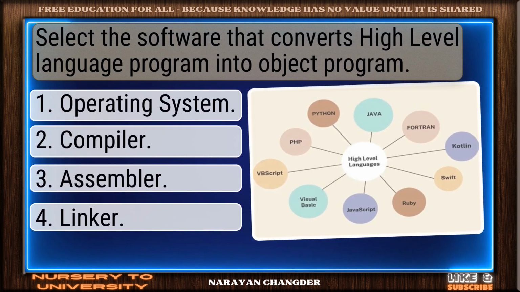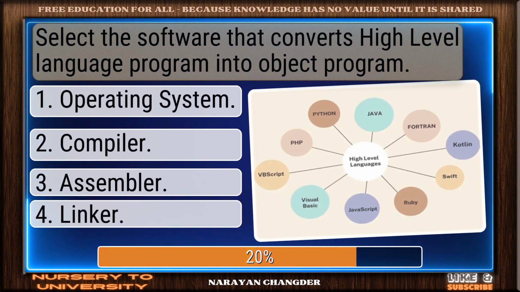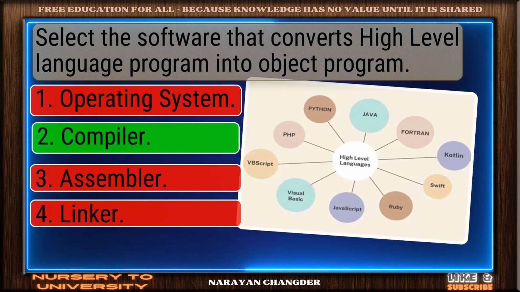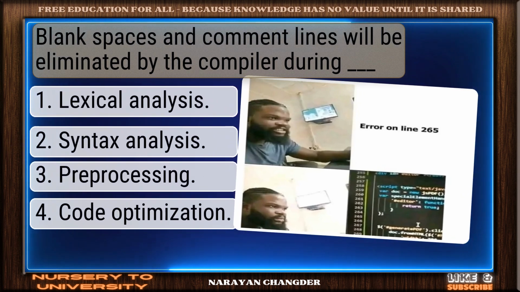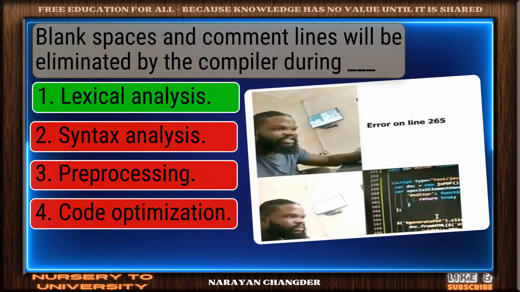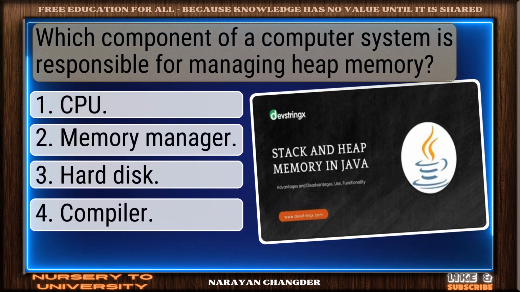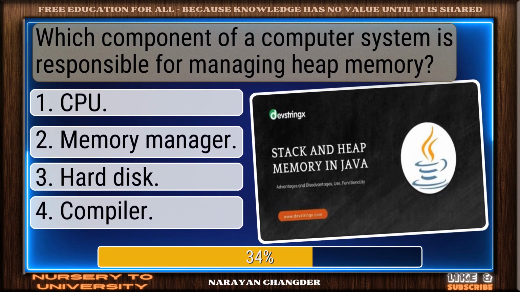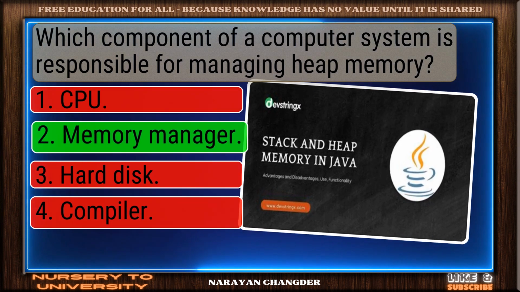Question number 19. Select the software that converts high-level language program into object program. Sharp thinking. Compiler is the right choice. Question number 20. Blank spaces and comment lines will be eliminated by the compiler during dash. Nice selection. Lexical analysis is the correct and valid answer. Question number 21. Which component of a computer system is responsible for managing heap memory? Smart move. Memory manager is an accurate answer.